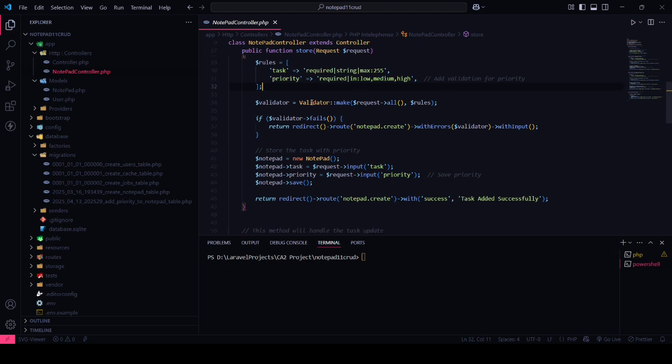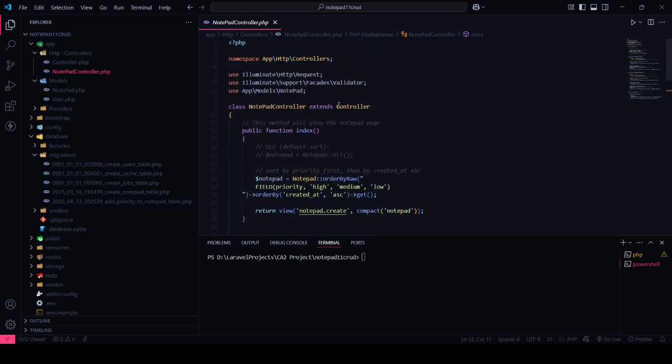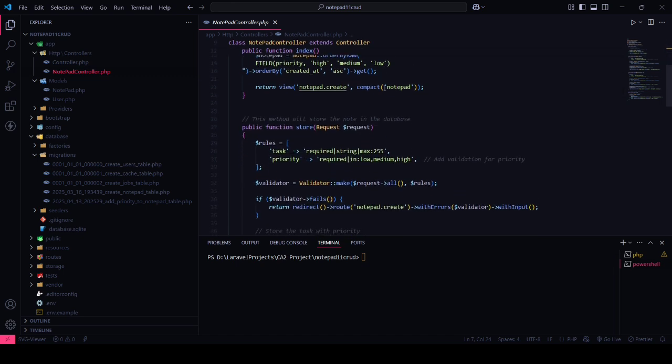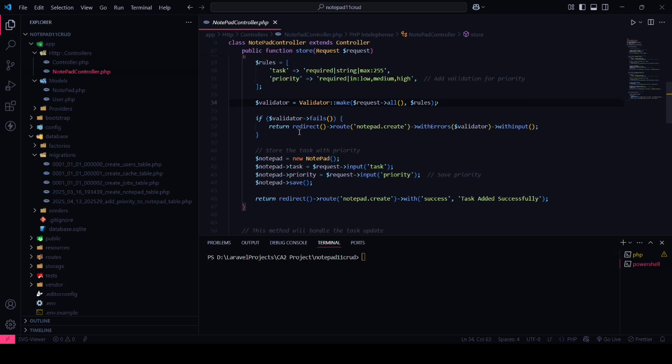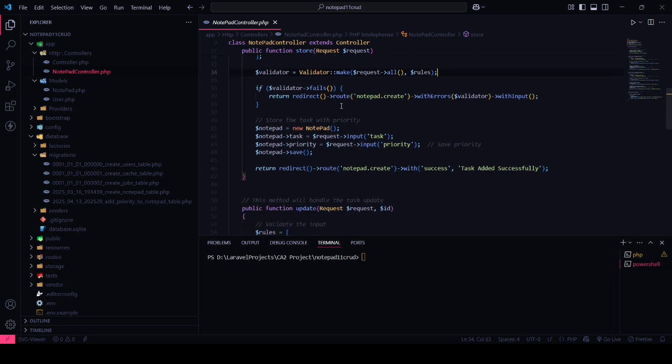And here we use the Validator class. You can see here we already imported this from the facades, and Validator::make. Here we are fetching all the inputs, okay, and comma $rules. So we apply the validator to all the rules. If the rules fail here, we redirect to the create page only, with the errors, whatever error is coming, and the input should also be there. Inputs will not be erased if there is any error coming.